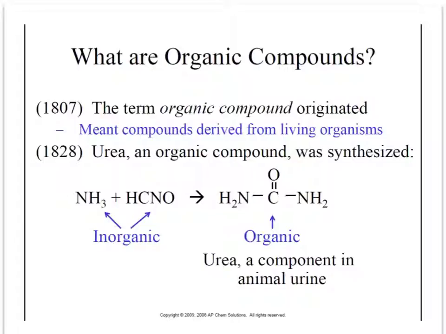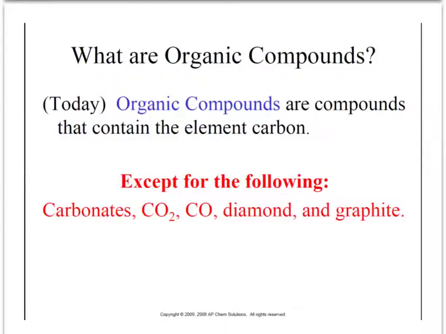And so what they found then was, okay, organic compounds don't only come from living things. They can be synthesized in the laboratory from inorganic things. And so really the name doesn't make sense. It doesn't come from living things anymore, but it still is what we use. Today, the best way to describe an organic compound is compounds that contain the element carbon.